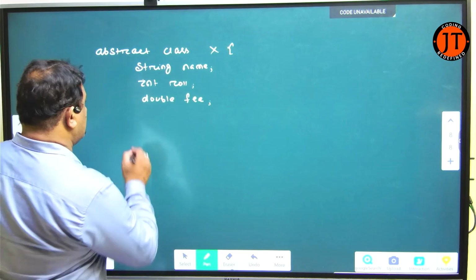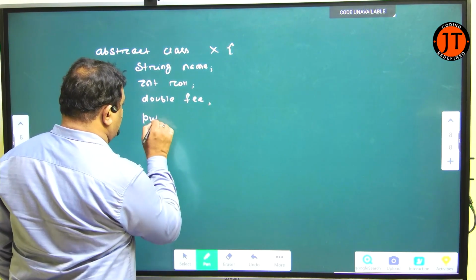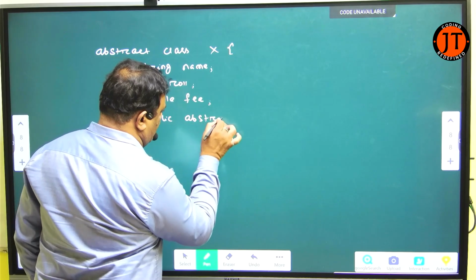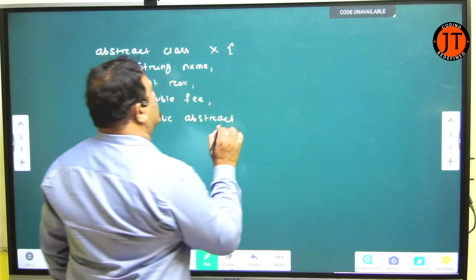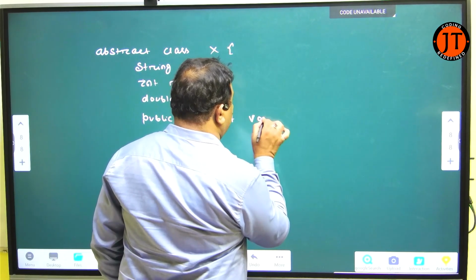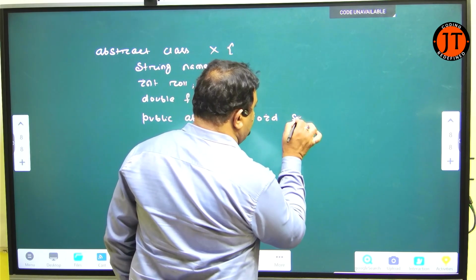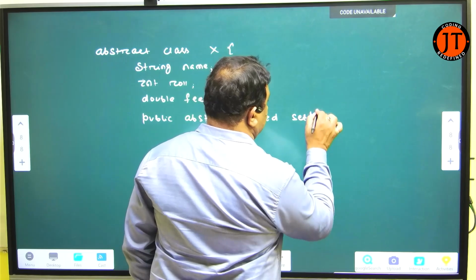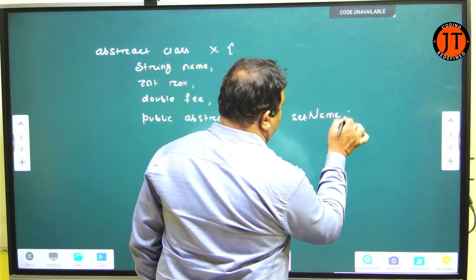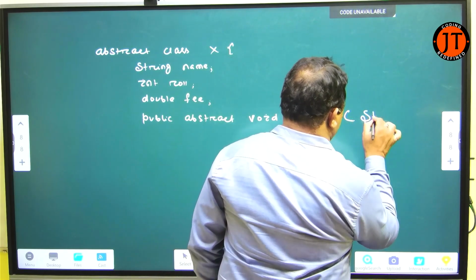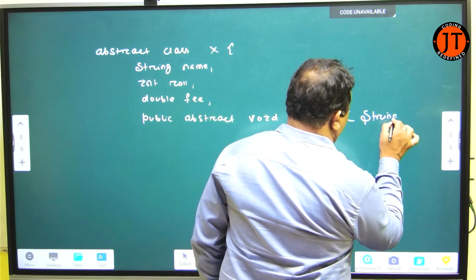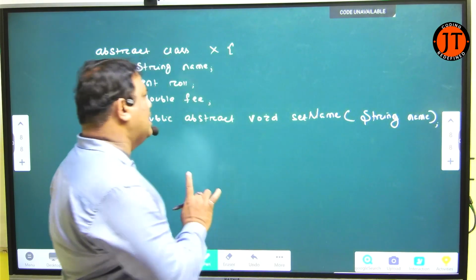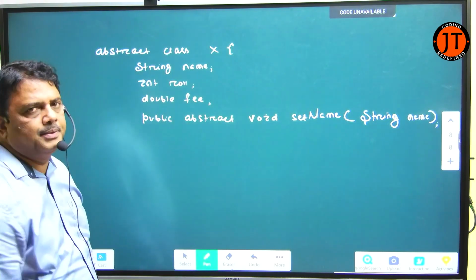Now, what I can do here: the first method contains public abstract void setName. What I pass here is a String name. Very important point you have to understand.